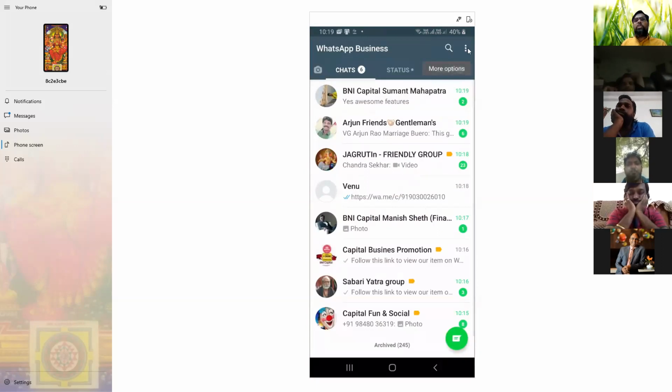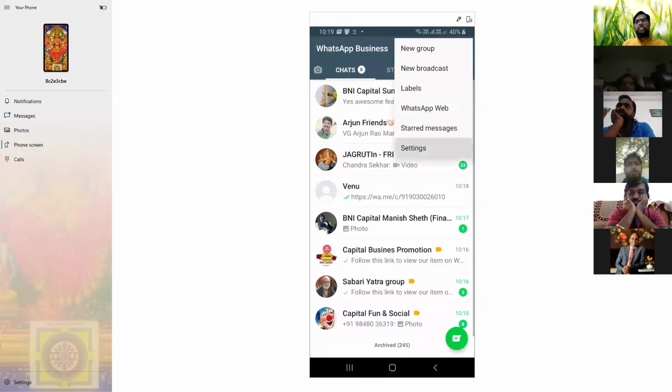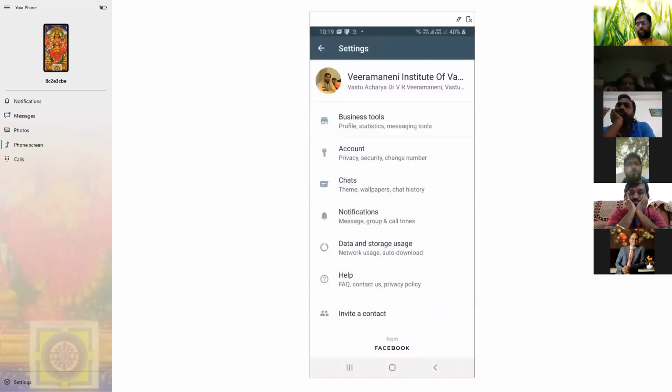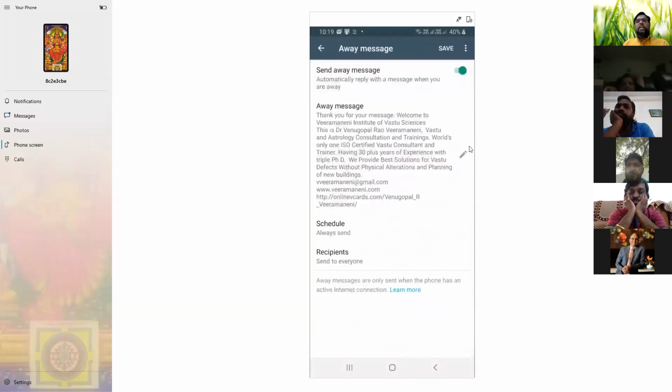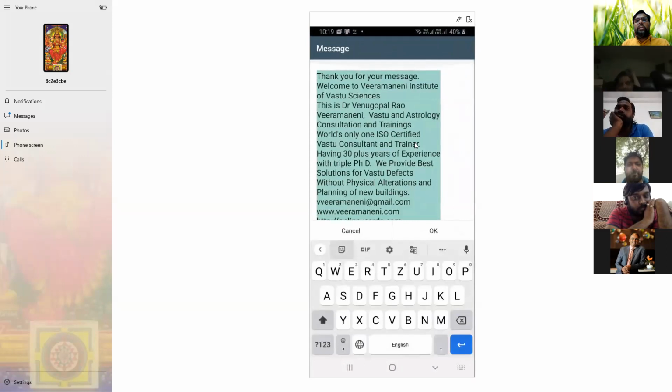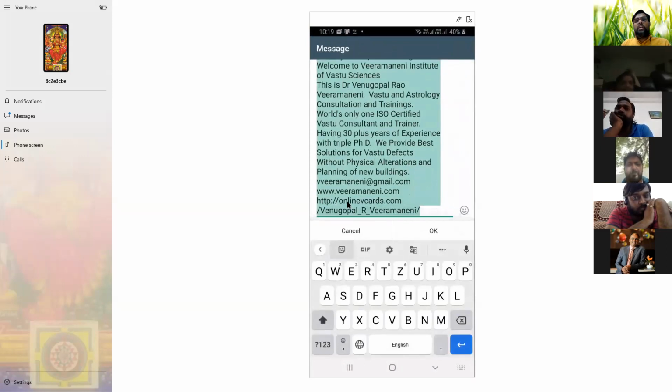Again, I am going to more options, settings, business tools. Again, business tools. You understand catalog. Then away message. Always put it on this one. Type whatever you want here. You can type your complete message about you, giving your introduction and your mail ID, or you can give your digital business card link, or the WhatsApp number link. Then save.